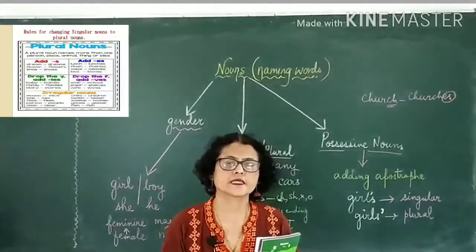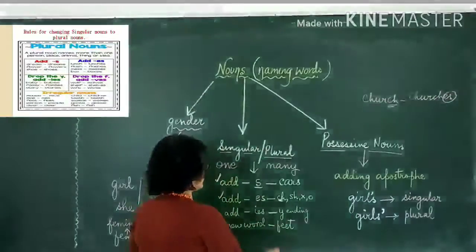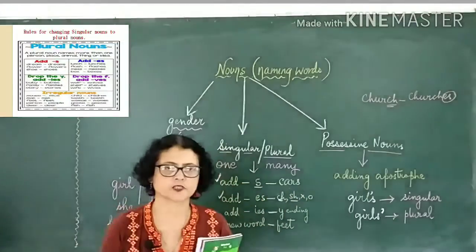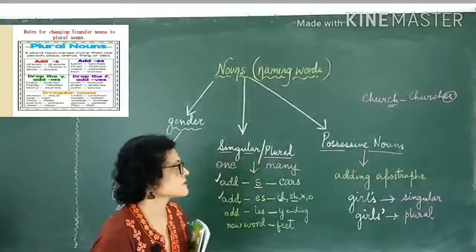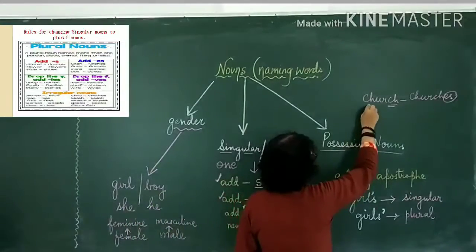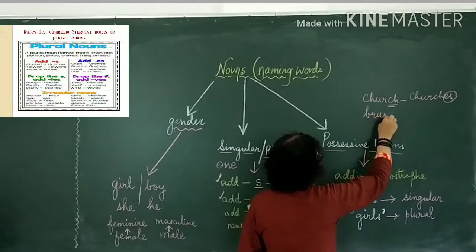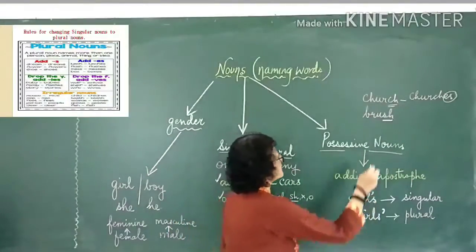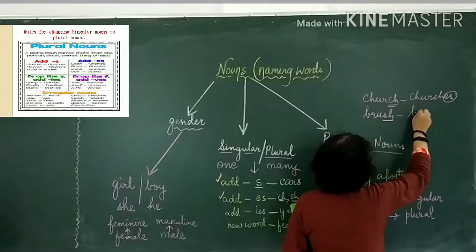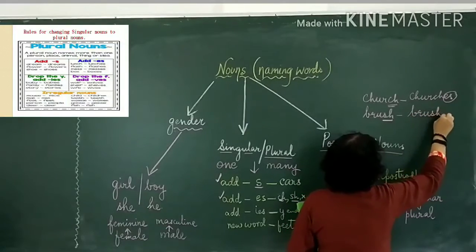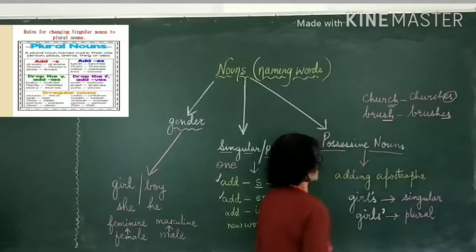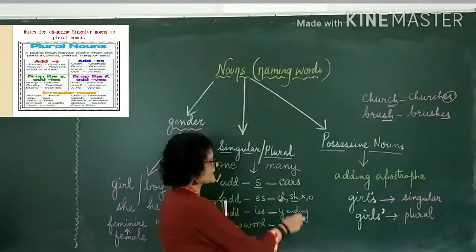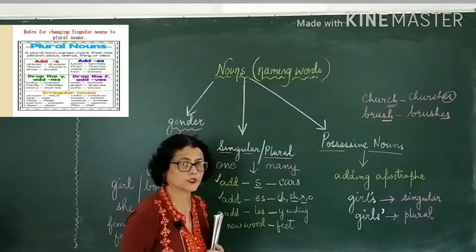I add ES. Same word with SH. Bush, brush. Yes. So if I take brush, B-R-U-S-H, it is an SH ending word. So I will make it brushes. Right? Same way you may have an X ending word.